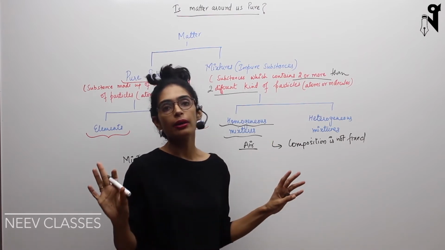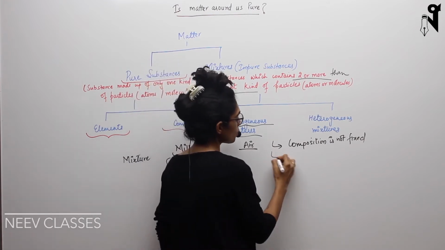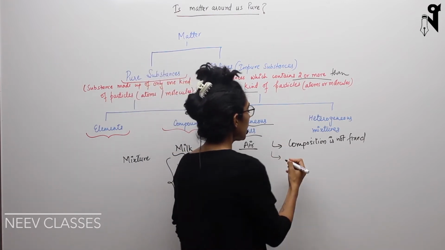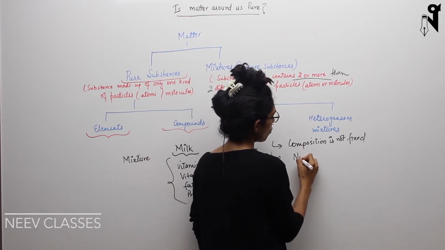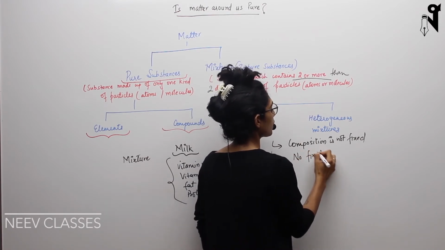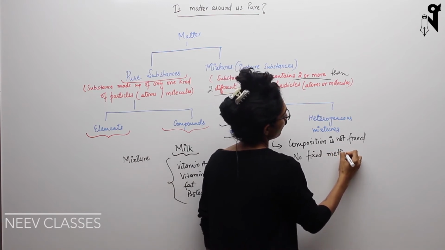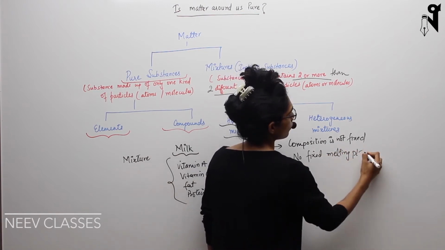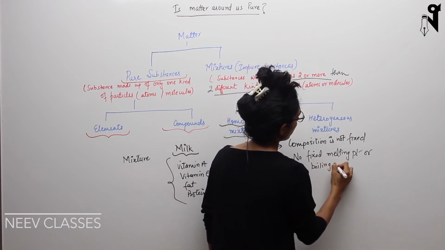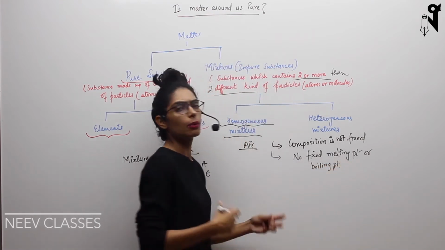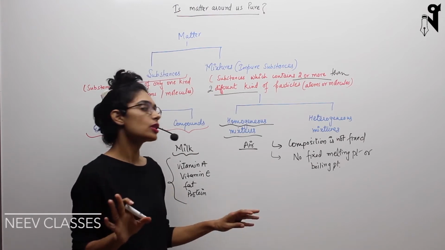So it can be a very random composition. Secondly, because composition is not fixed, there is no fixed melting point or boiling point. Boiling points and melting points may vary depending upon the composition.